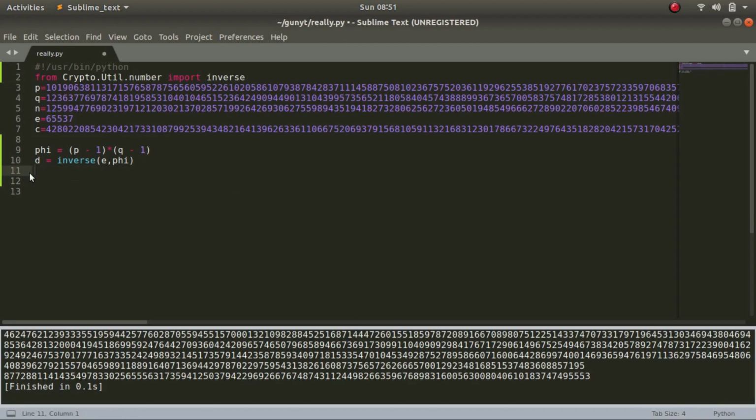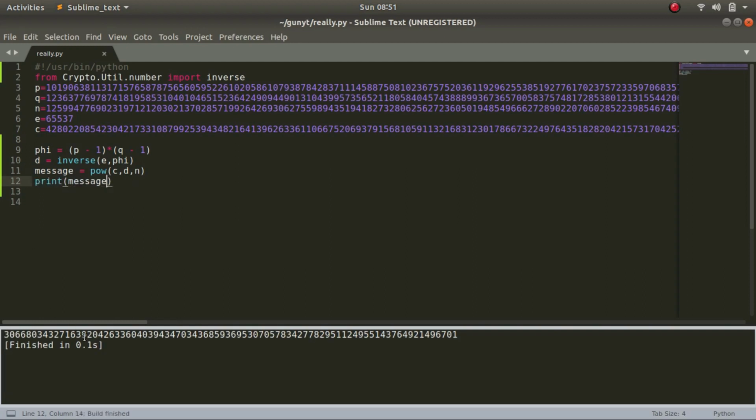Now with that, let's decrypt our ciphertext. So message is going to be pow(ciphertext, d, n). Let's print the message. There we have it. This is the message, but to decrypt it, we'll have to convert it to hex first.